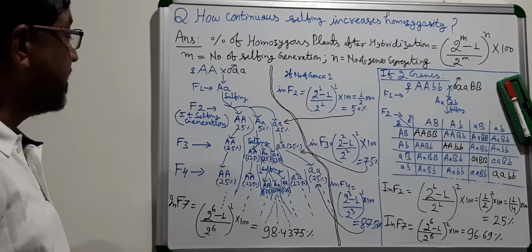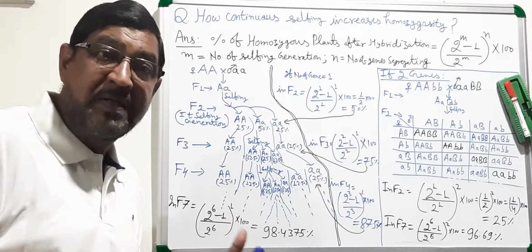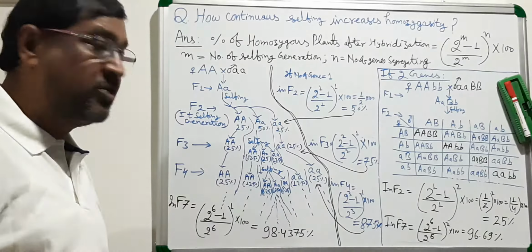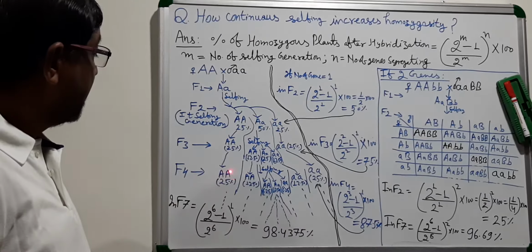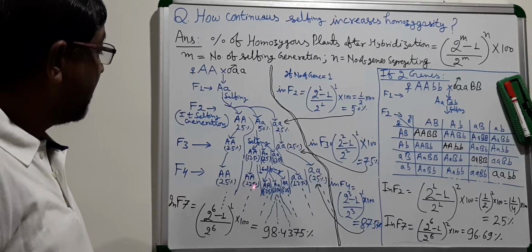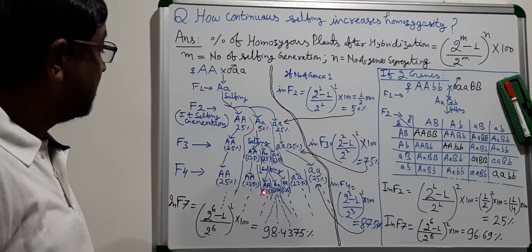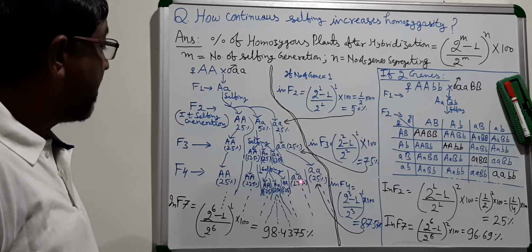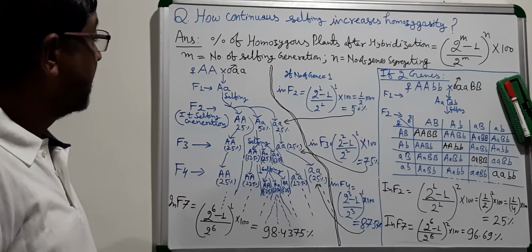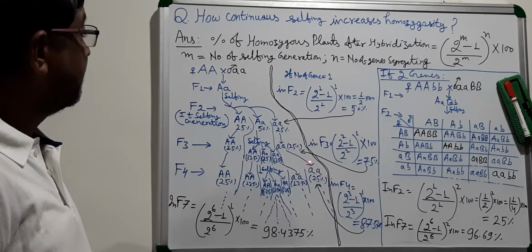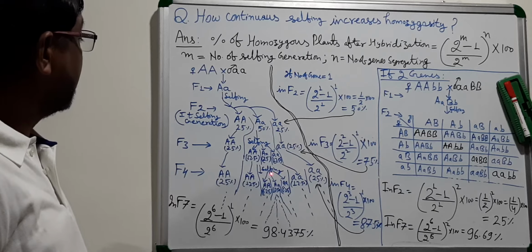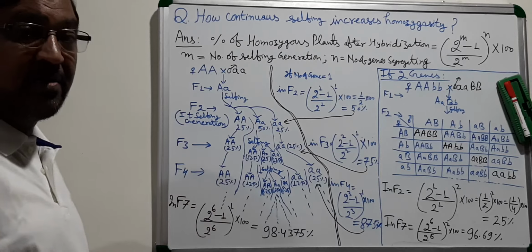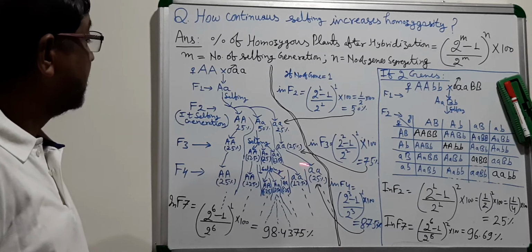So if you calculate all together the percent of homozygous plants in F4 generation, you are going to get 25%, 12.5%, 6.25%, then 6.25%, then 12.5%. So you see in F3 generation, in F4 generation, I'm sorry to say, this is F4 generation now.